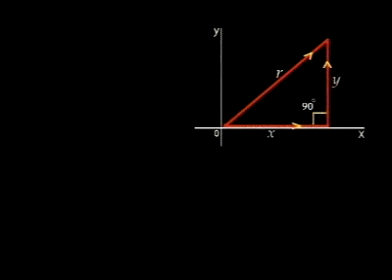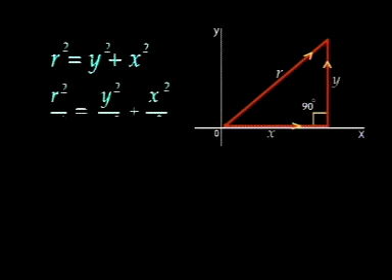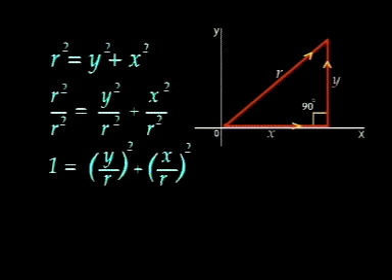That is, r square equals y square plus x square. Now divide this equation by r square on both sides. So r square over r square is equal to y square over r square plus x square over r square, that is, 1 is equal to (y over r) whole square plus (x over r) whole square, because there were individual squares with both of them.